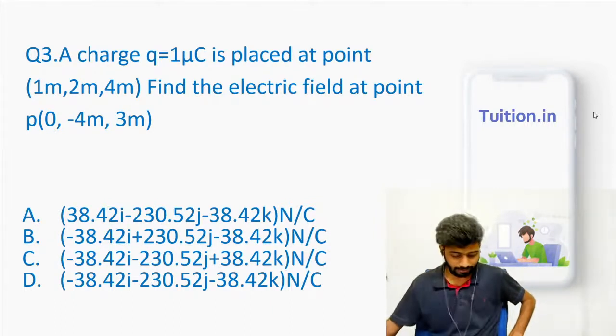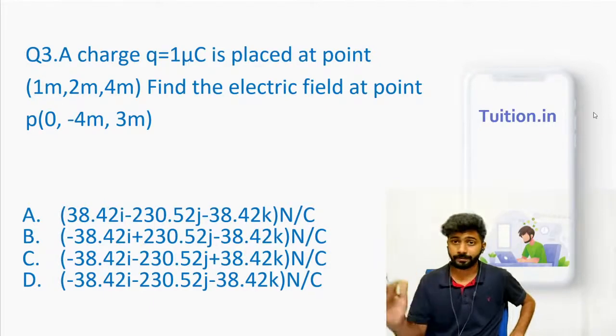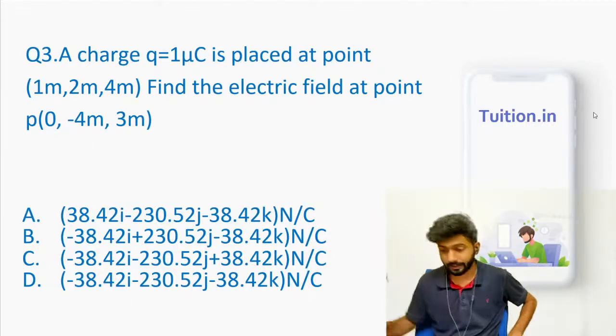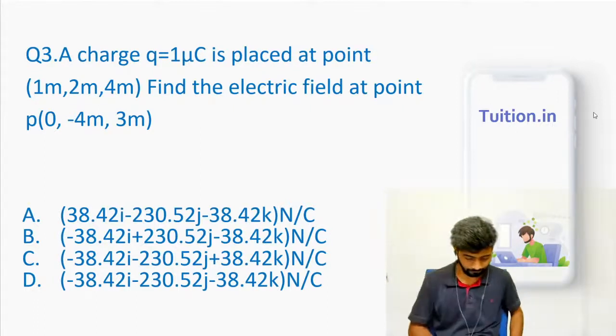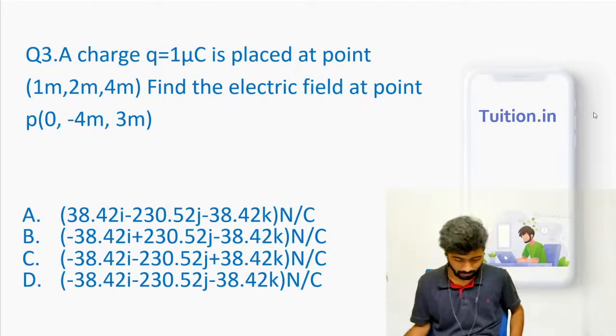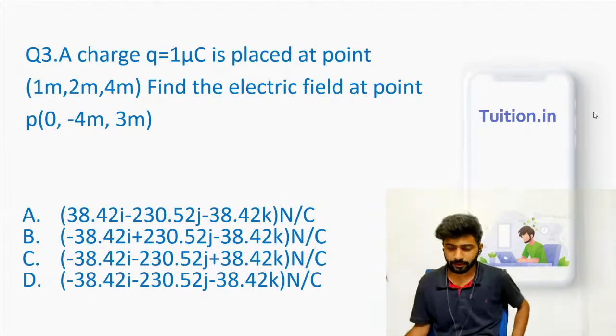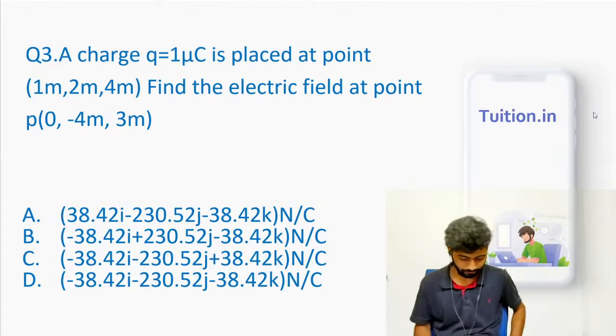If I give you a charge and a position from that charge, how do you calculate the electric field vector? That is the question. The question is just lengthy in terms of calculations, as I've told you.